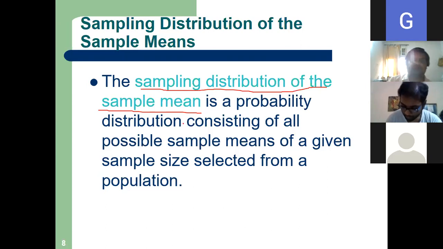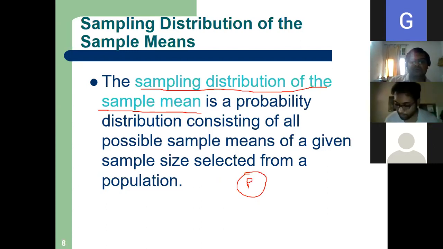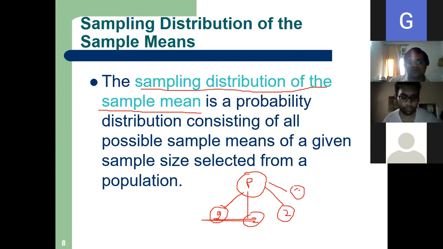That means, let me show you here. Suppose this is my population, P. And from my population, I take out some samples of 2. Let me explain. I can take another sample of 2, and another sample of 2. Try to understand this one.